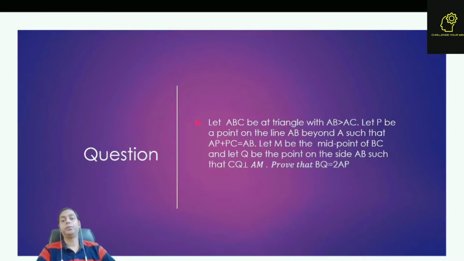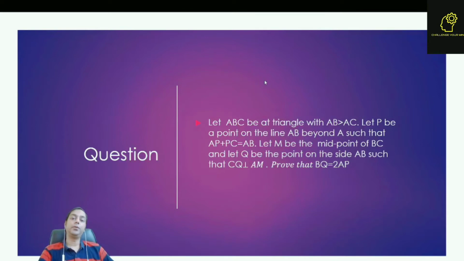Hello students, in this video I am going to discuss a question from geometry. This question is from RMO exam 2014. The question is: let ABC be a triangle, where AB is greater than AC, let P be a point on the line beyond A such that AP plus BC is equal to AB. Let M be the midpoint of BC and Q be the point on side AB such that CQ is perpendicular to AM. We need to prove that BQ is equal to 2AP.